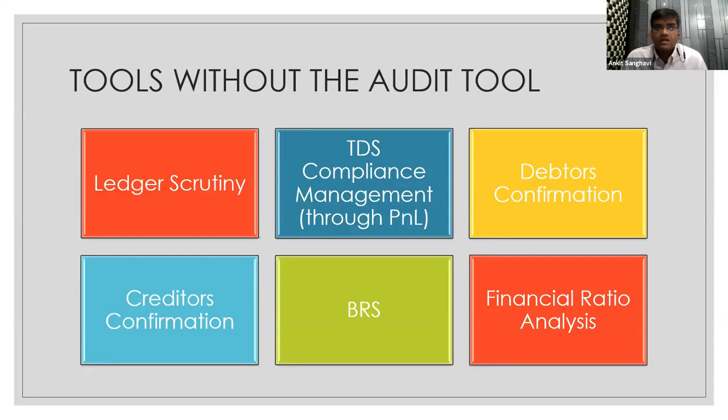Another thing we can realize is that a lot of times when the accounts executives are passing entries, if there is an invoice of say 50,100 rupees and we've received 50,000 rupees, I'm sure that 100 rupees is not going to be received. So typically we try to park it in a rebate and discount ledger, which most of the times you've seen accountants tend to ignore. These are the kind of queries which, once we raise them, can be sorted out very easily. That is the bank reconciliation feature, a very prominent feature we all use.